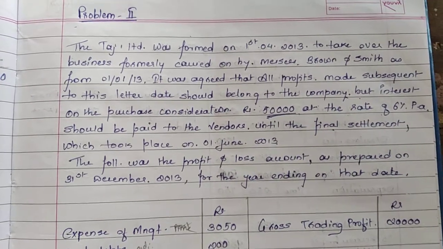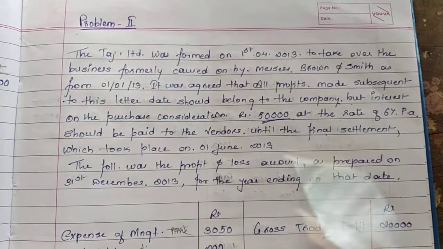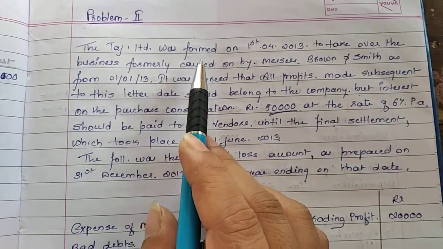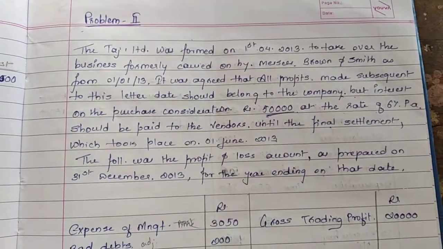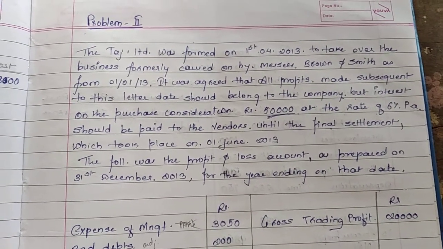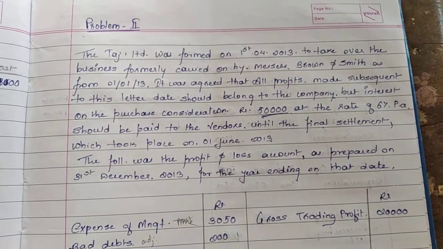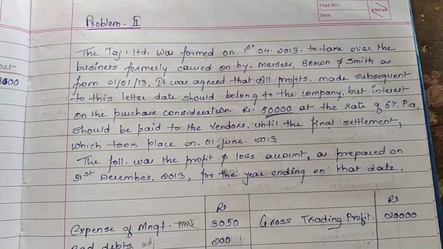Okay, so in this particular video, we will now move on to problem number 2. I'll start reading the problem. The Taj Limited was formed on 1st April 2013 to take over the business formerly carried on by Messrs. Brown and Smith as from 1 January 2013.